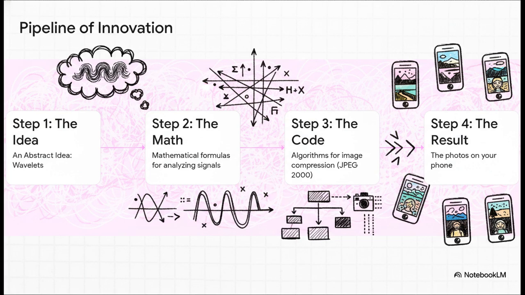So a wavelet is basically a mathematical microscope for breaking down a signal, like an image, into its most basic parts. It starts as a totally abstract idea. That idea leads to some really powerful formulas. Then engineers take those formulas and turn them into compression algorithms, like the one that powers JPEG 2000. And that algorithm is the reason you can store thousands of high-quality photos on your phone. See that? Pure idea to your pocket. That's the pipeline of innovation.